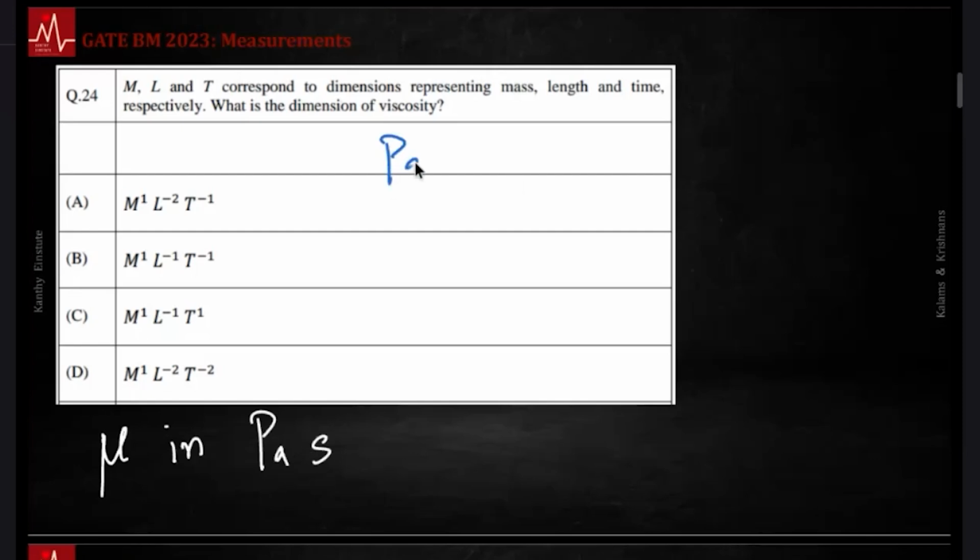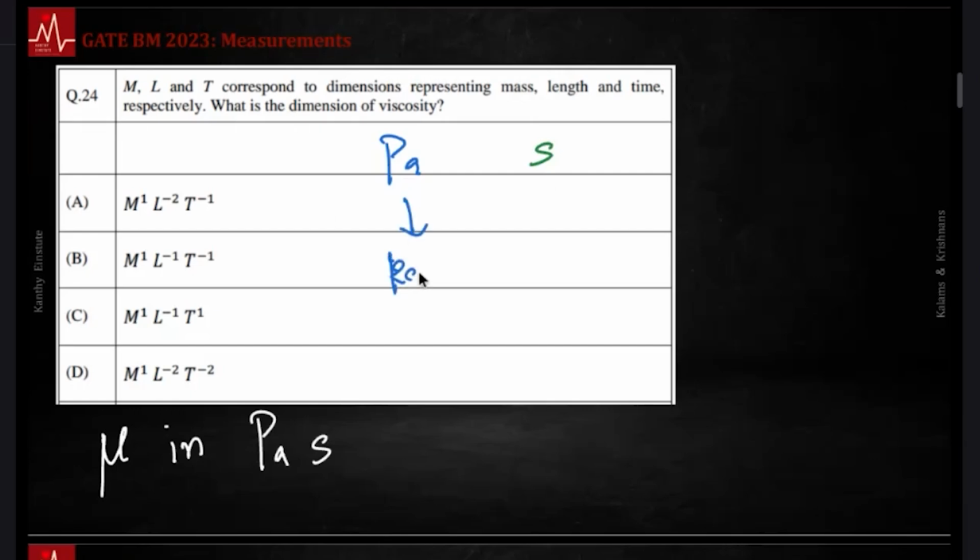Okay, you have Pascal second. Pascal, notice, is force per unit area, right? So you have the unit of force that you need to know. Okay, so let's write this. Newton happens to be a force. So this is mass times acceleration.